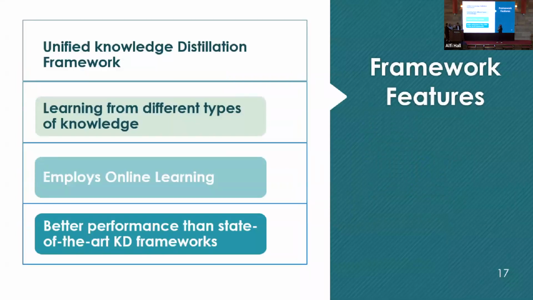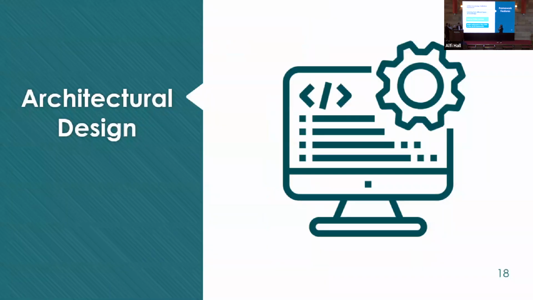Next, for our framework, we have a unified framework for different knowledge distillation techniques, in which we learn from the 3 different types of knowledge: response, feature, and relational. And we employ online learning, and we provide a better performance than state-of-the-art knowledge distillation techniques.